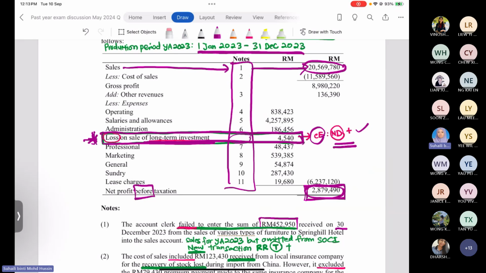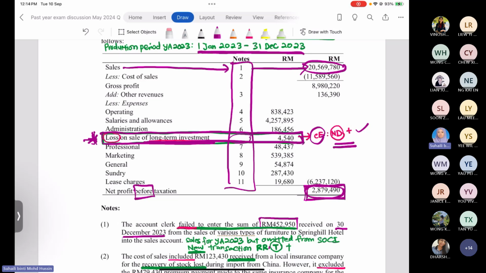So when you make the sales on 30th December 2023, the amount should be added together with the total amount of the sales. But the clerk forgot to add this amount. So what we have to do is record it as a new transaction. We know that when you make the sales to the other company, which is Spring Hill Hotel, this transaction is related to the production. You sell your product to the Spring Hill Hotel, so of course this transaction is related to the production.